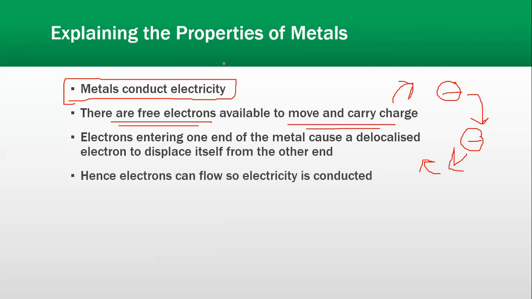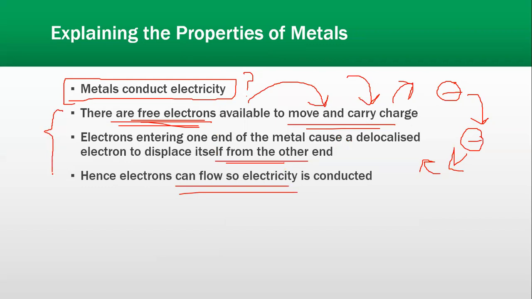So what is the reason? If the examiner asks why can metals conduct electricity, your answer would be due to the free electrons available. Why? Because the free electrons are available to move and carry the charge. Now electrons entering one end of the metal cause a delocalized electron to displace itself from the other end, and hence electrons can flow, so electricity is conducted. This is your answer for the question if the examiner asks why metals are good conductors of electricity.